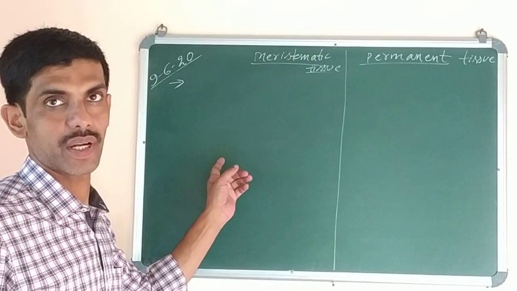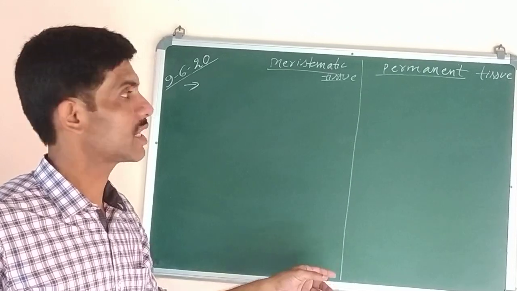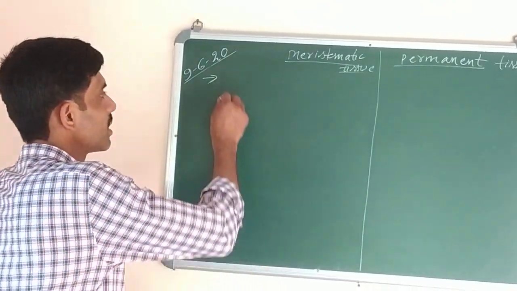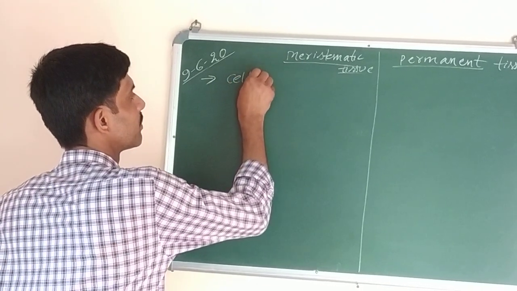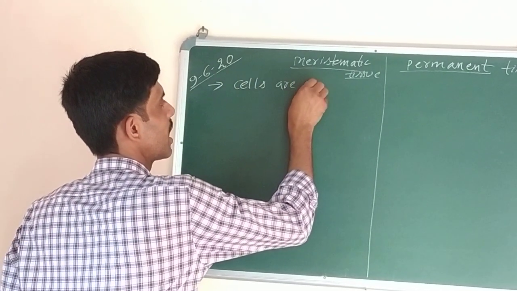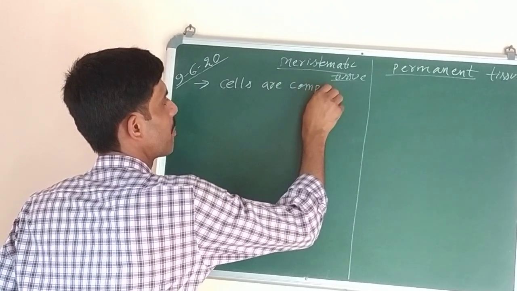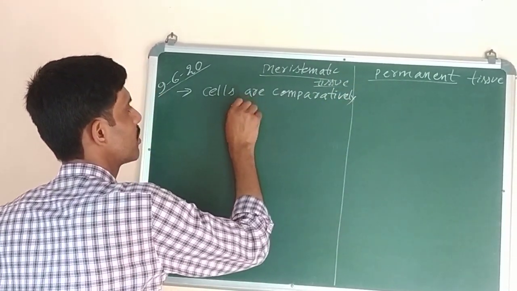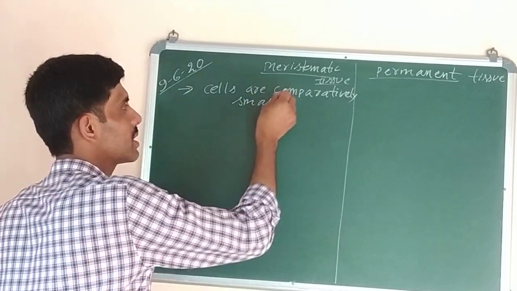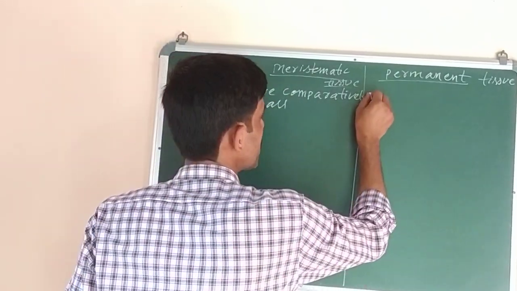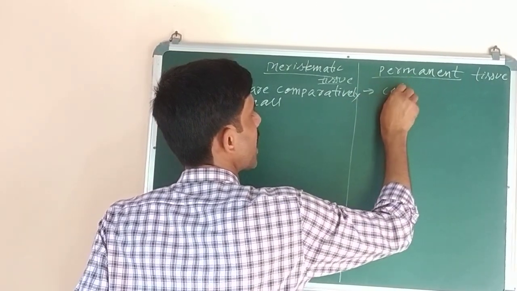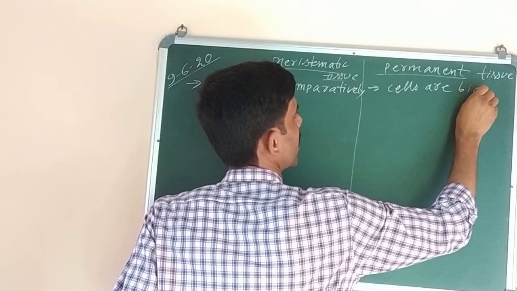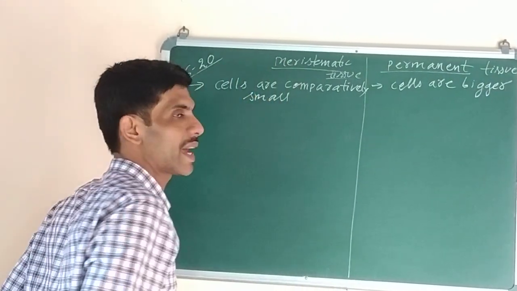Okay, now next we have to study the tabular differences between meristematic tissue and permanent tissue. What are they? Cells are comparatively small, means as compared to permanent tissue, small size cells are found in meristematic tissue, and here cells are bigger in size.